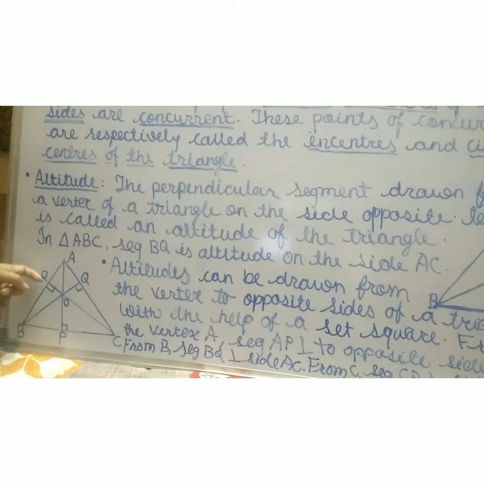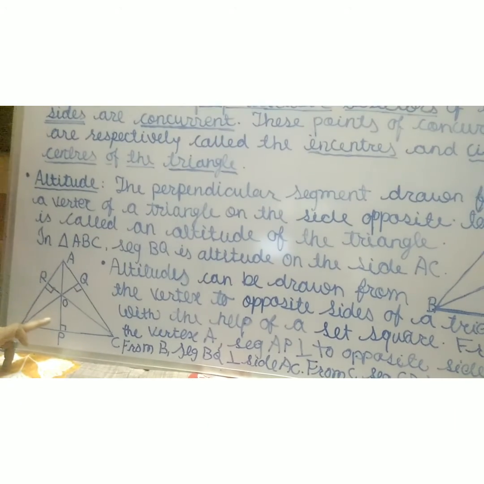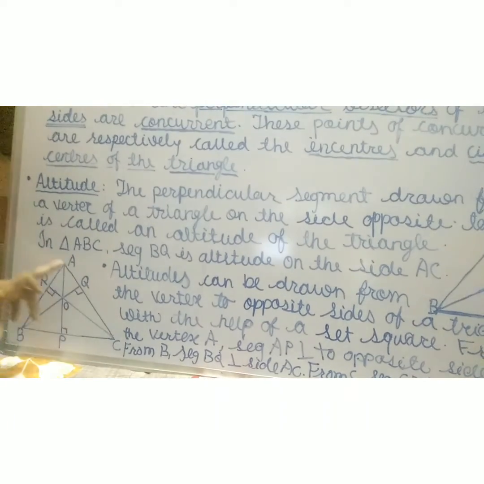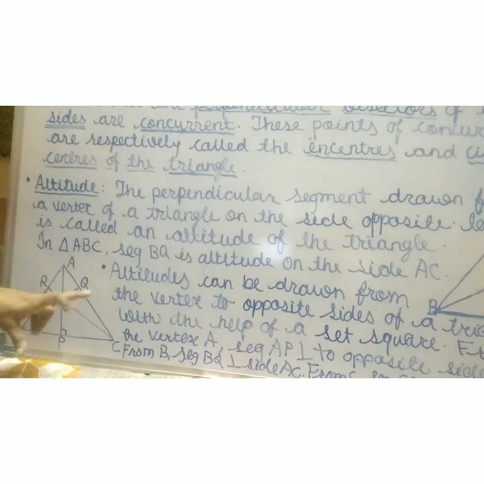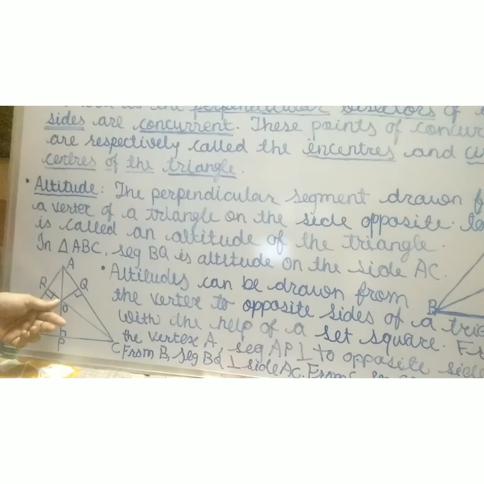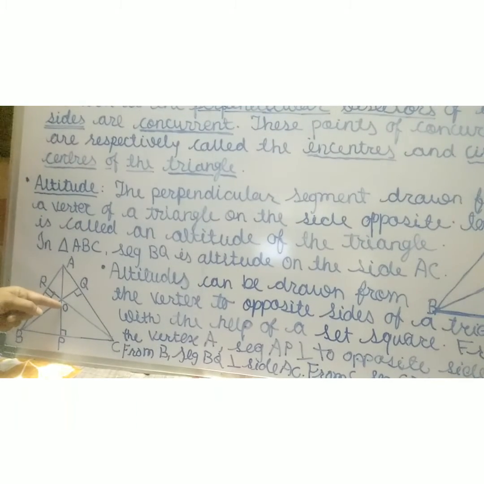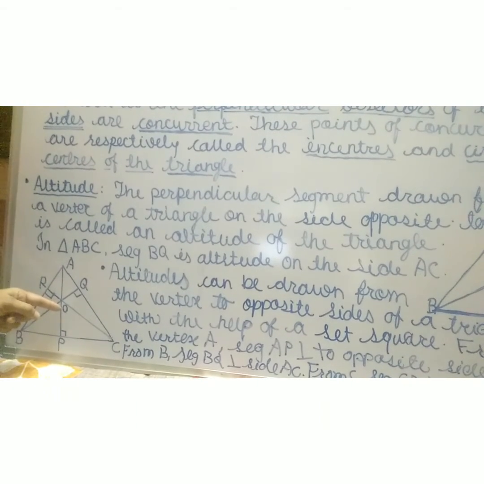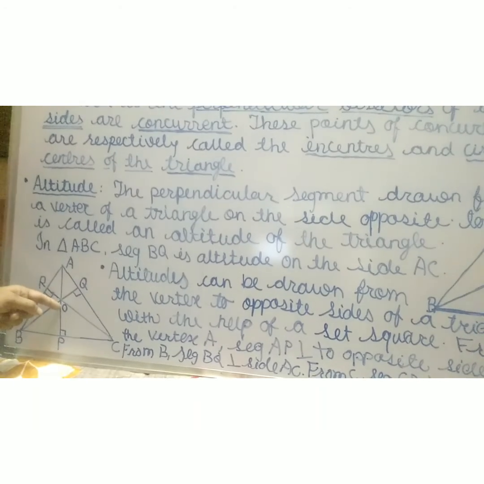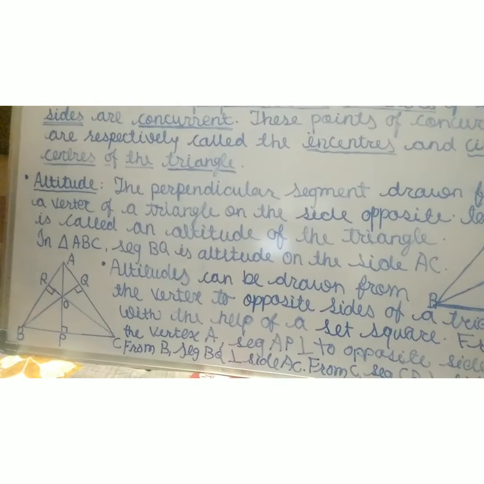These three are the altitudes drawn from the vertices to the opposite sides, and these three altitudes meet in the same point, the point of concurrence, that is O. This is called the orthocenter of a triangle.